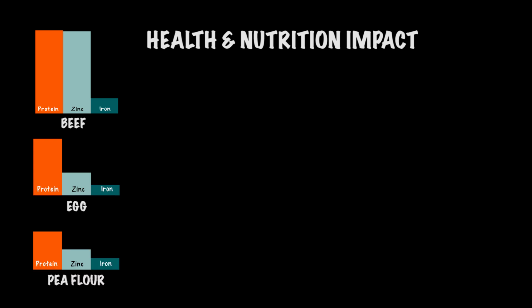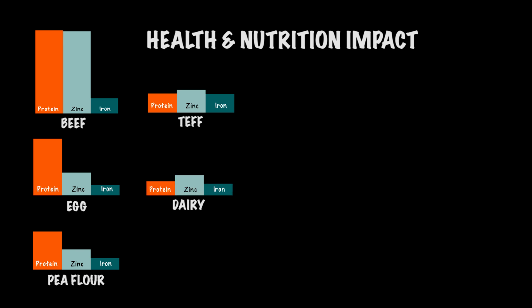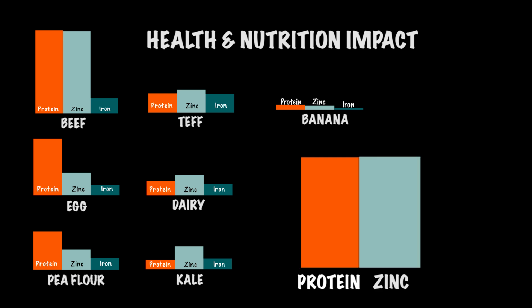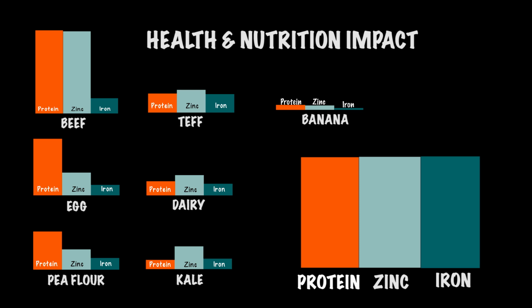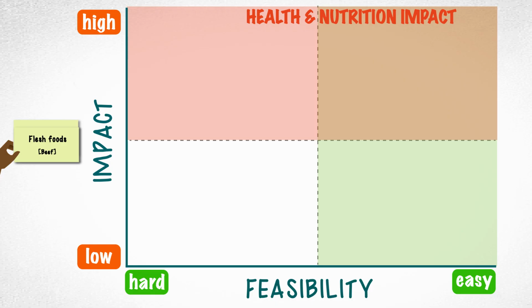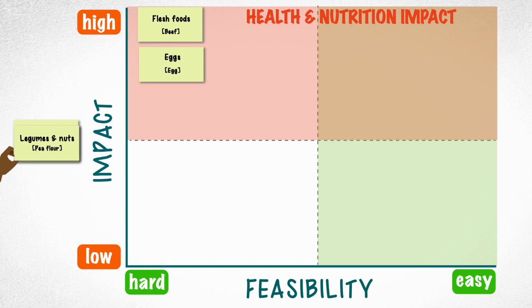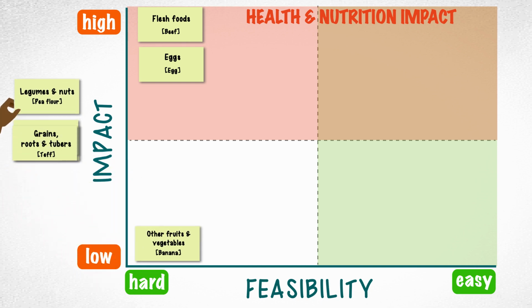That is, if every mother did this action, what would be the relative impact on the child's health? These visuals help you quickly compare the nutrient value of each of the foods, considering protein, zinc, and iron content of the sample foods. Because beef has the highest nutrient content of any of the sample foods, we place it at the top of the ranking. You can see that eggs are the second most nutritious. Look how low the nutrient content of banana is by comparison, so it goes to the bottom.